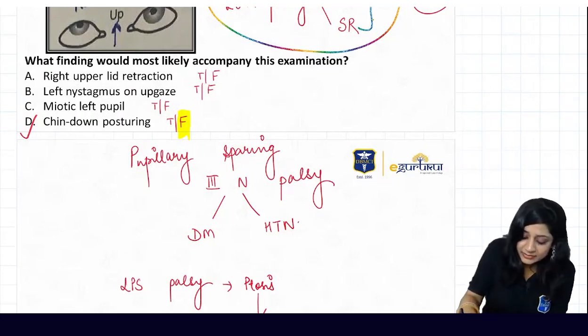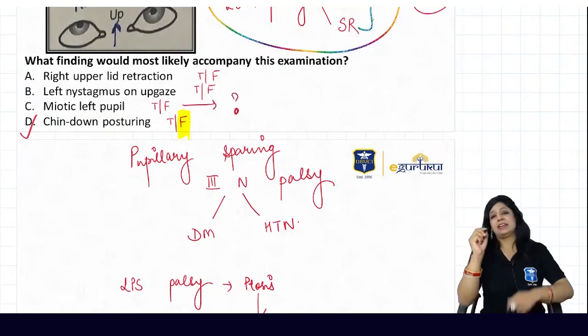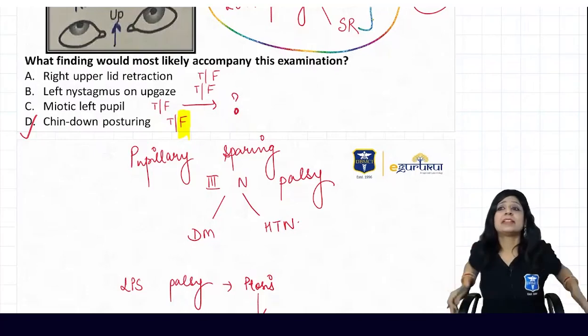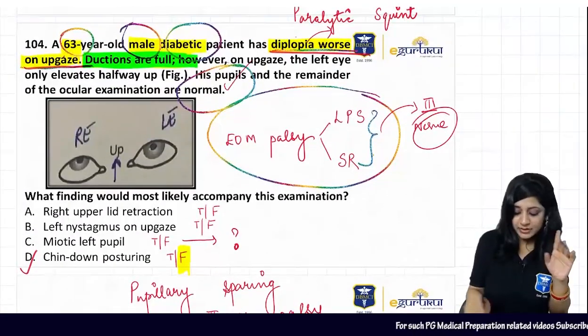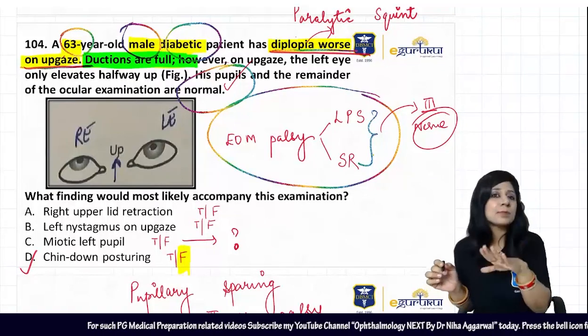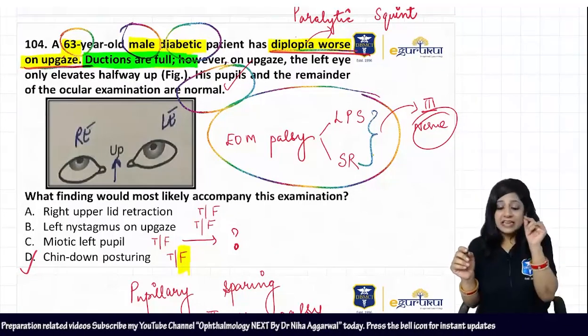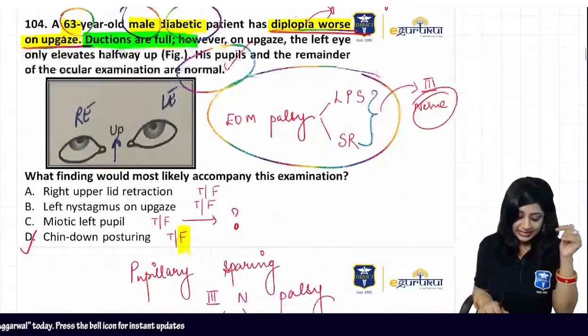Now tell me about this. Are you going to get a miotic pupil or a dilated pupil? First of all, they have said that you are getting normal pupils. They are saying that pupils are normal. So they are already saying the pupils are normal. But even if you have involvement, will you get a dilated or a miotic pupil?